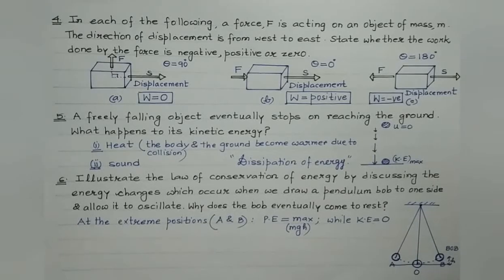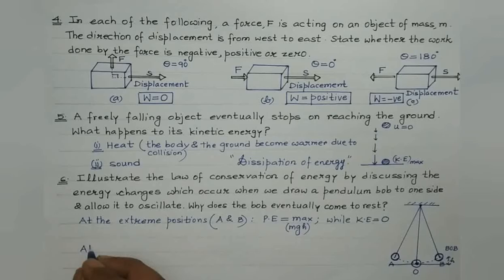Now students, as it moves from B to A, now here the bob is released, as it moves from B to A, what happens is, as it comes down, it will lose in height and it will gain in velocity. So as the bob moves from B to O, its velocity increases and its potential energy gets converted into kinetic energy. So at point O, students, the potential energy of the bob at the extreme position completely gets converted into kinetic energy at the mean position.